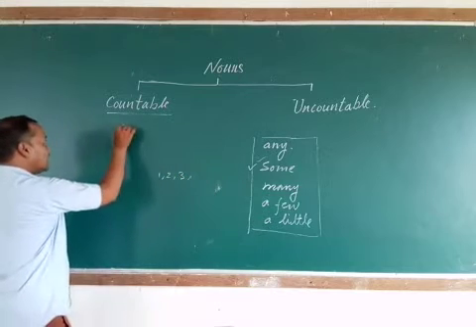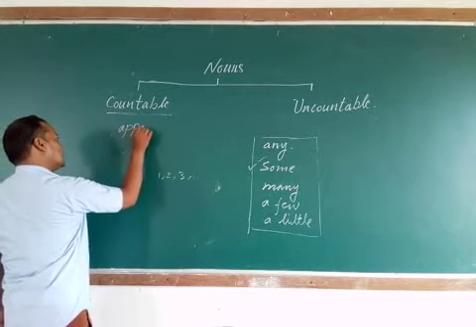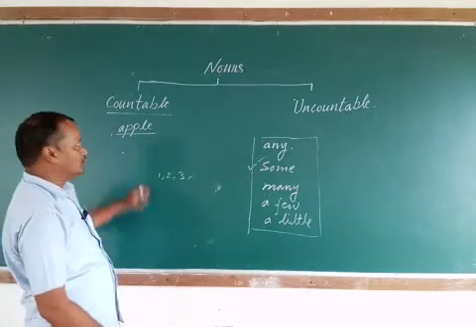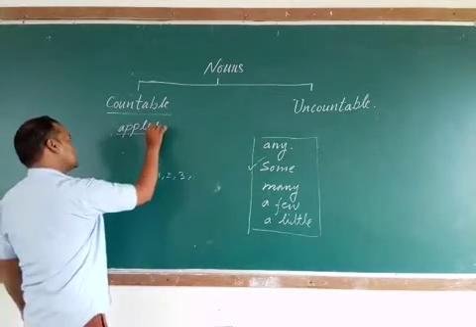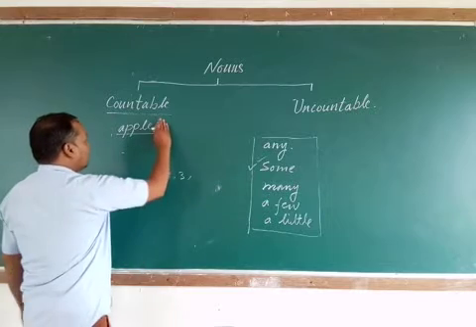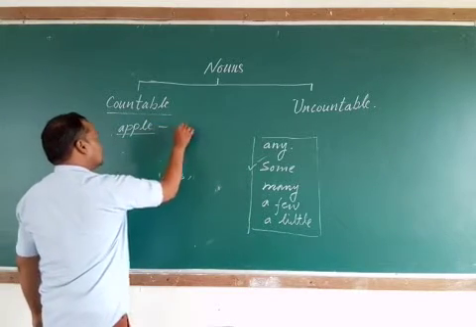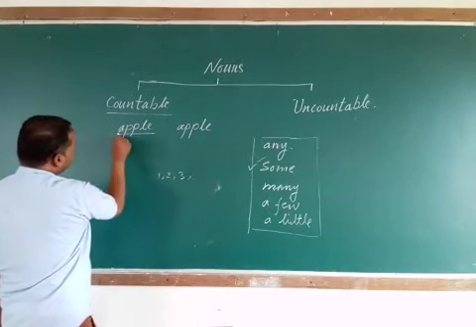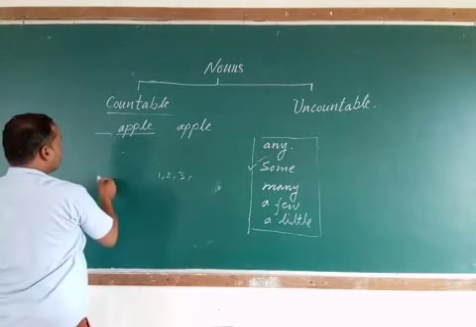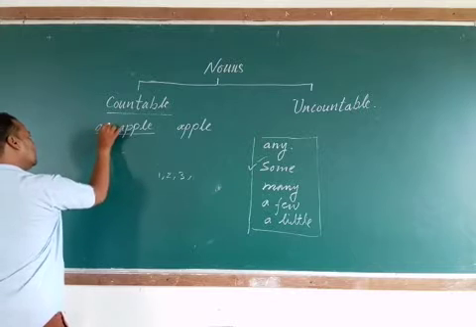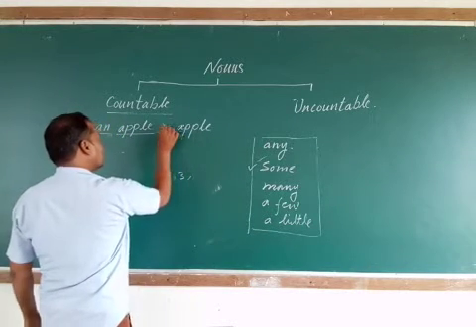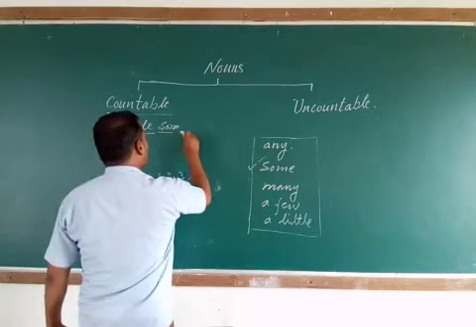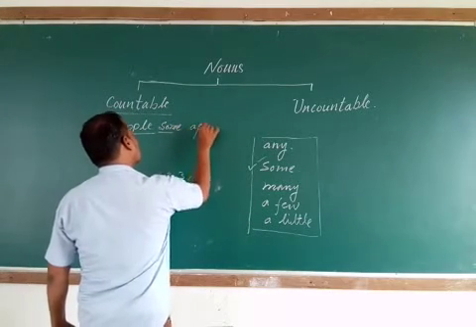Like apple is a countable noun. So you can make it apples. You can use the word an apple, and here some apples.